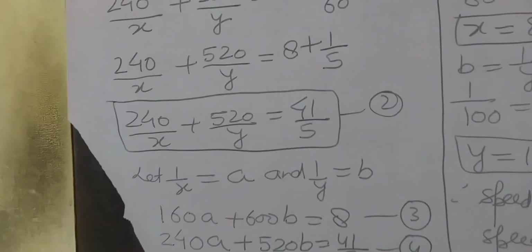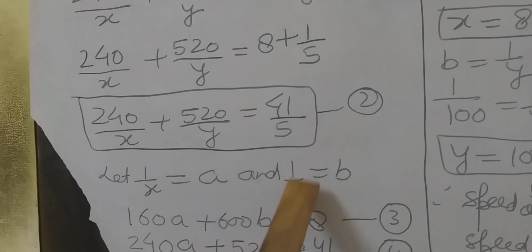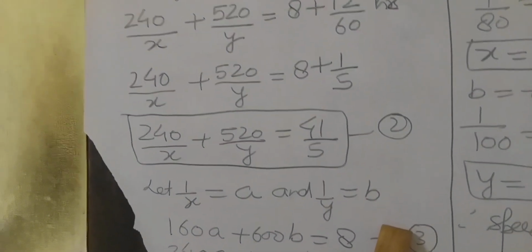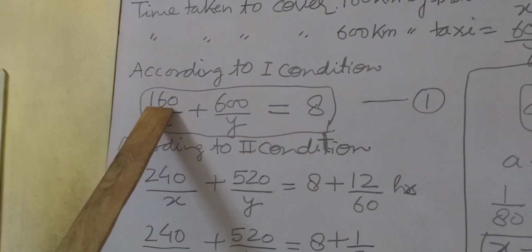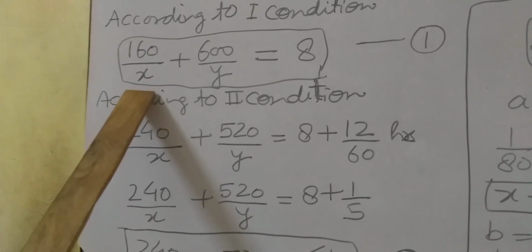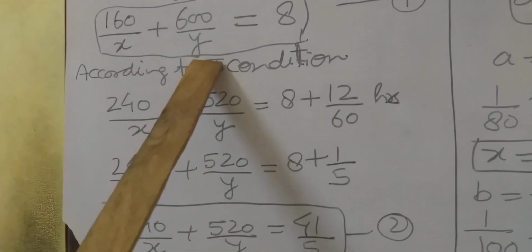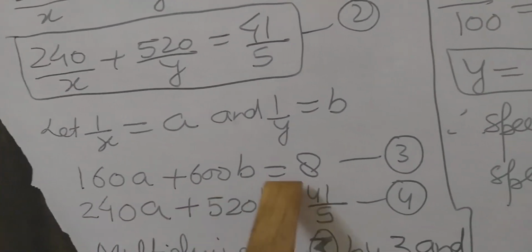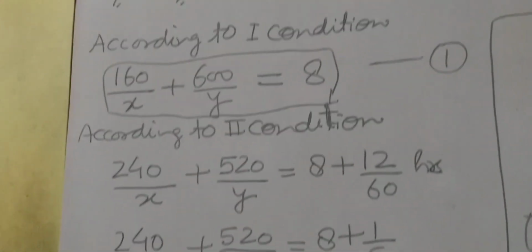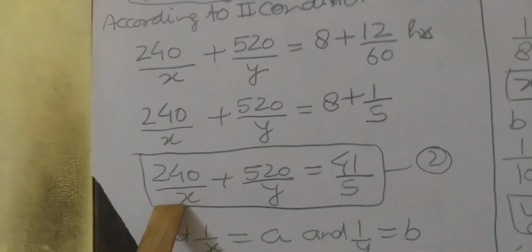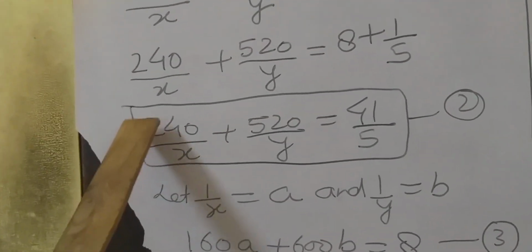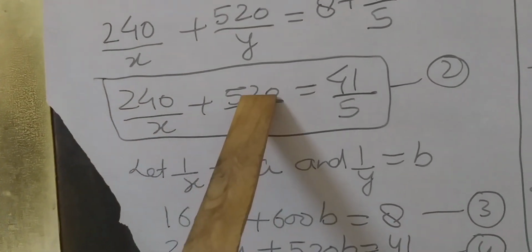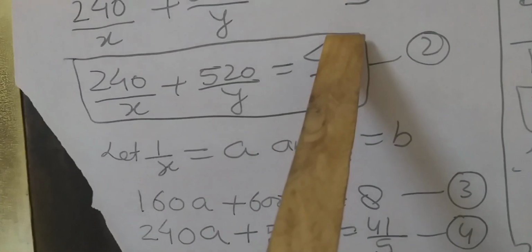So let us suppose 1 upon x equals a and 1 upon y equals b, correct? So the first equation will become 160a plus 600b equals 8. Okay students. Now the second equation will become 240a plus 520b equals 41 upon 5.